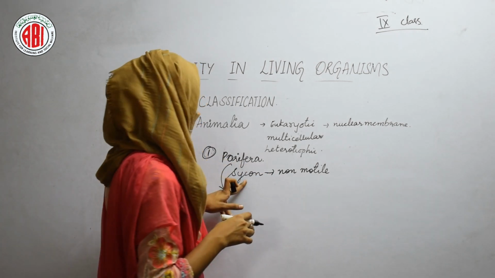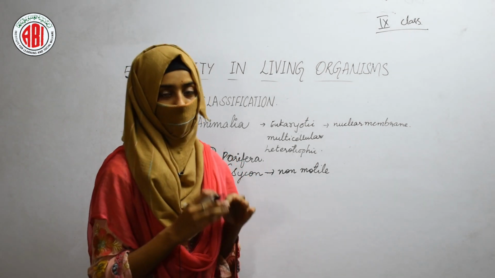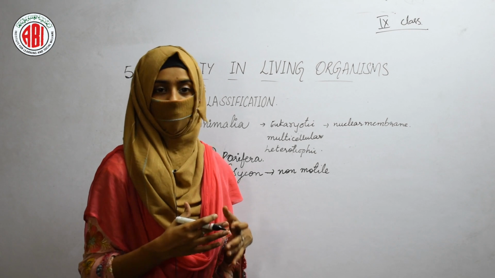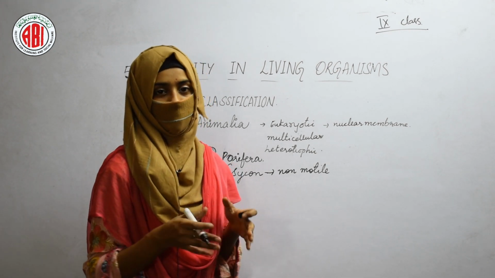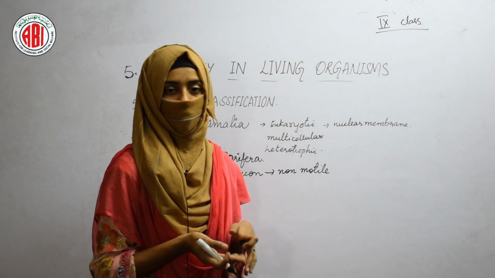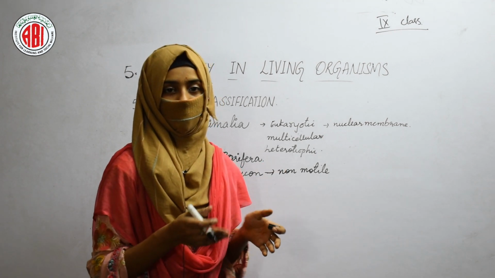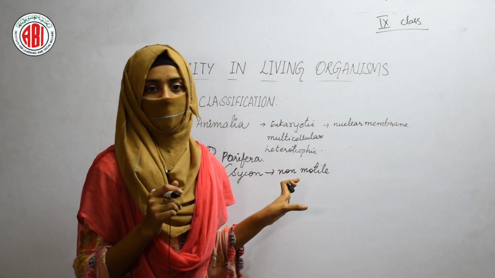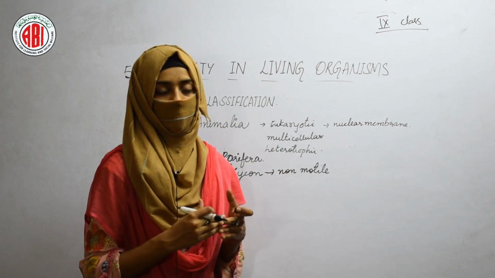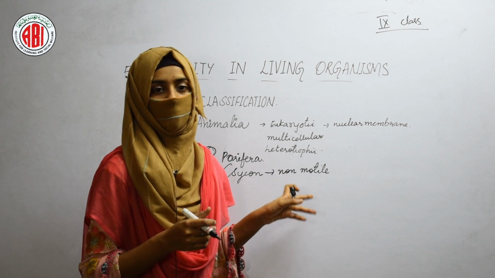On the surface of the Sycon, we can see some pores or holes, and these pores form the canal system. That means the water or the food present in the surroundings can move into the organism, and can be supplied to the organism through these pores. As the animal contains pores, and is aquatic in nature, it is included in the phylum Porifera.